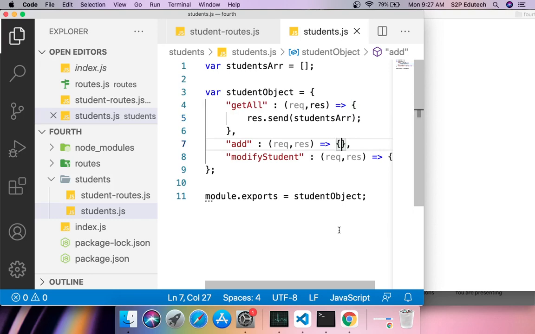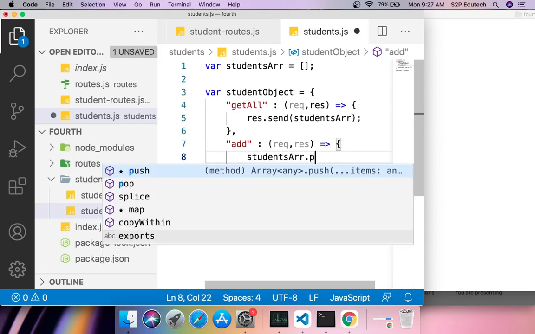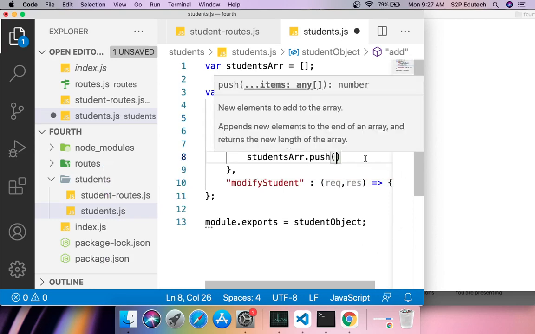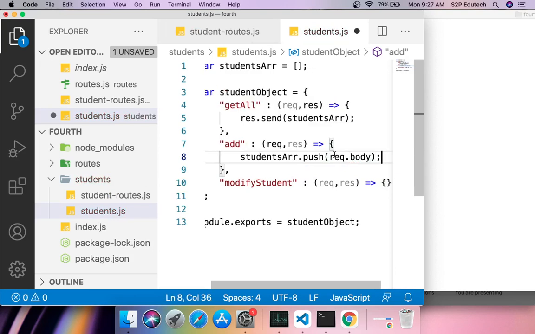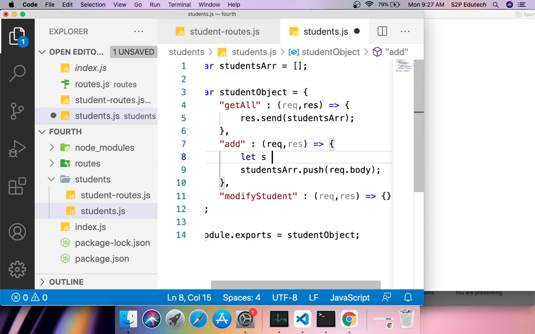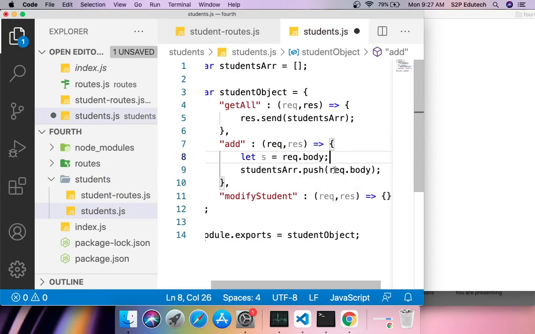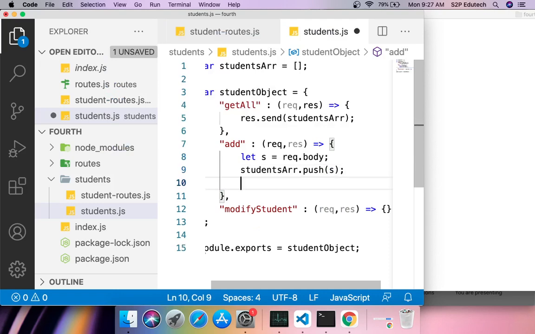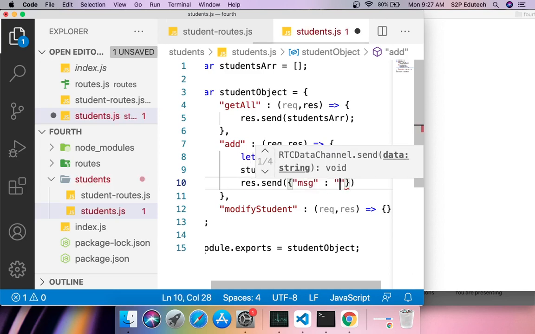Inside add, what am I supposed to do? I am supposed to say students arr dot push, right? And I would say request dot body. Why I am doing this? Because the data which I would be getting is inside request dot body. You can also say let s equals to request dot body, and instead of request dot body you can simply put s here. And once this push is done, I would say response dot send, then a JSON, and I would say message added.